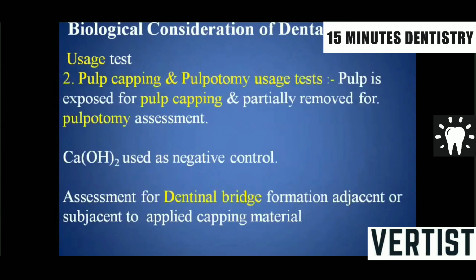Then next would be the pulp capping and the pulpotomy uses test. The pulp is exposed for the pulp capping and partially removed for the pulpotomy assessment. Here calcium hydroxide is used as a negative control, and the assessment of dentinal bridge formation adjacent to it is called the uses test.